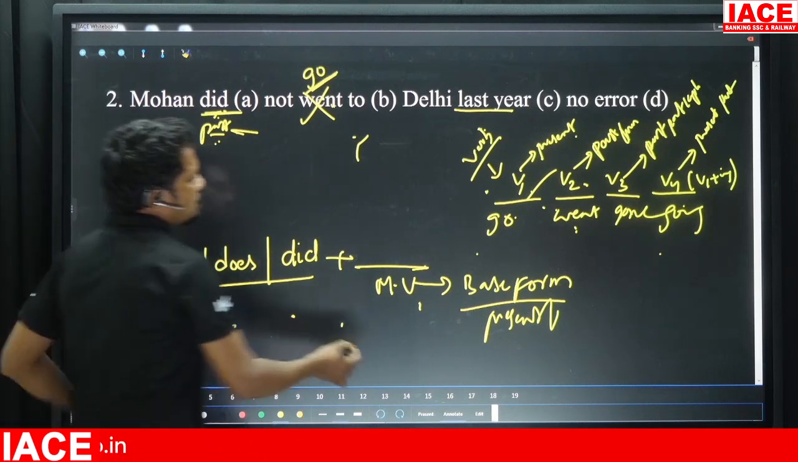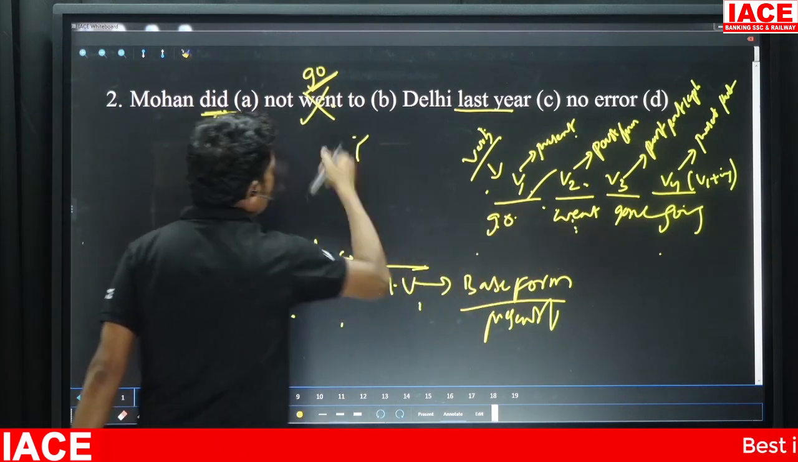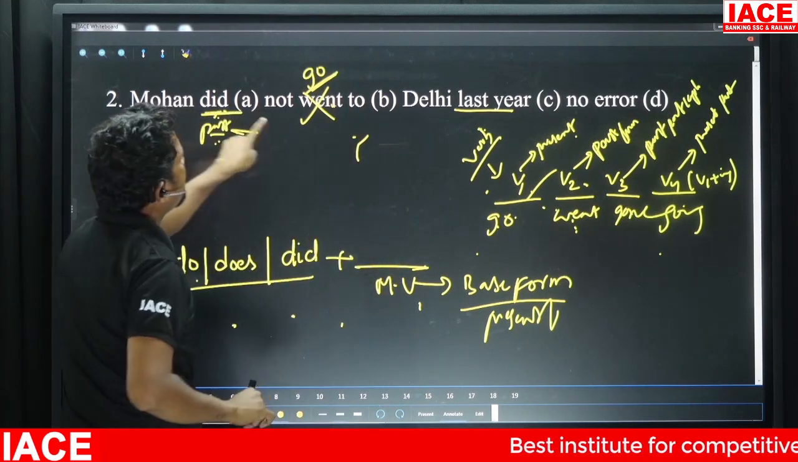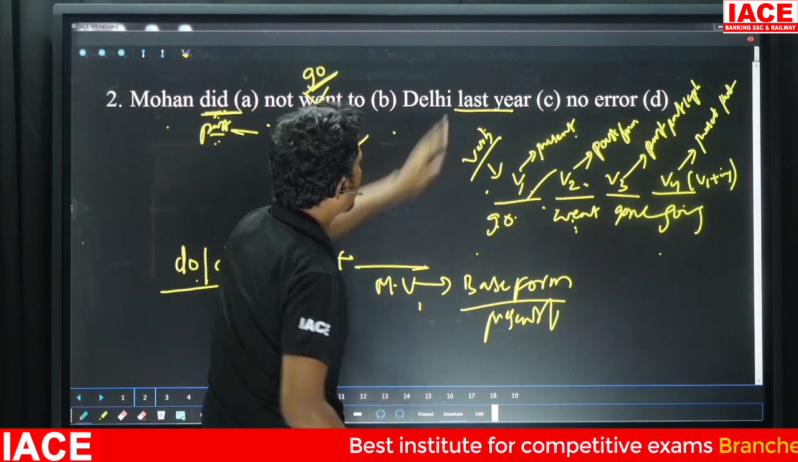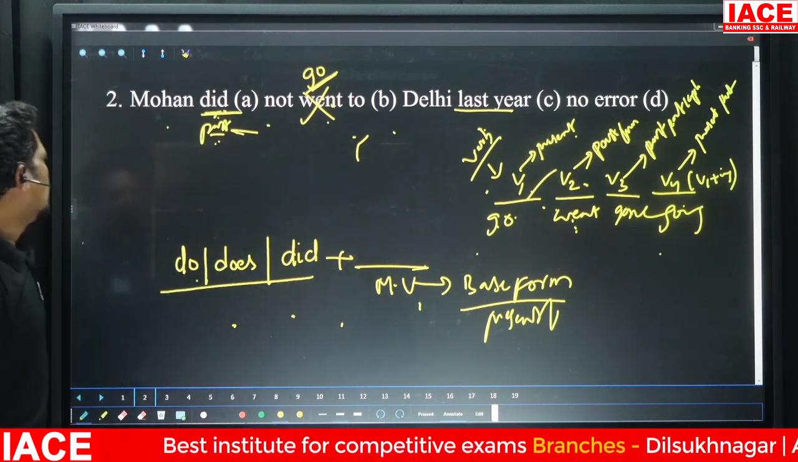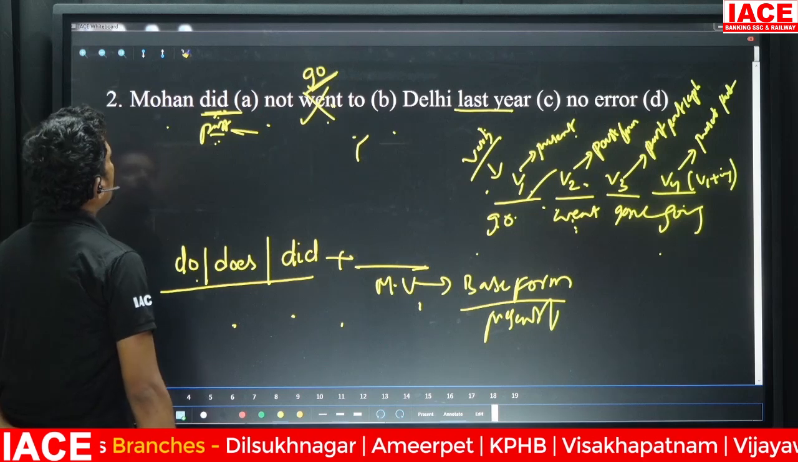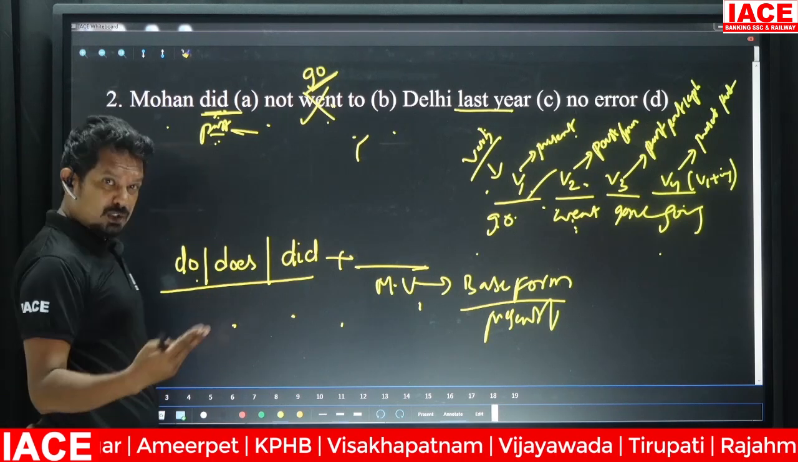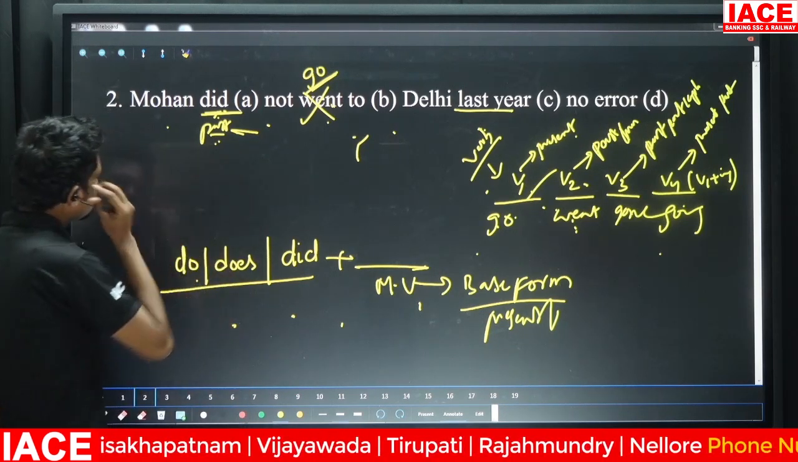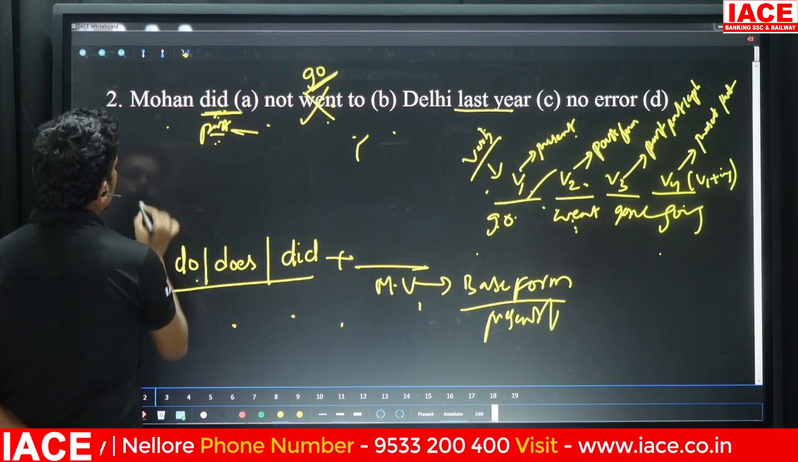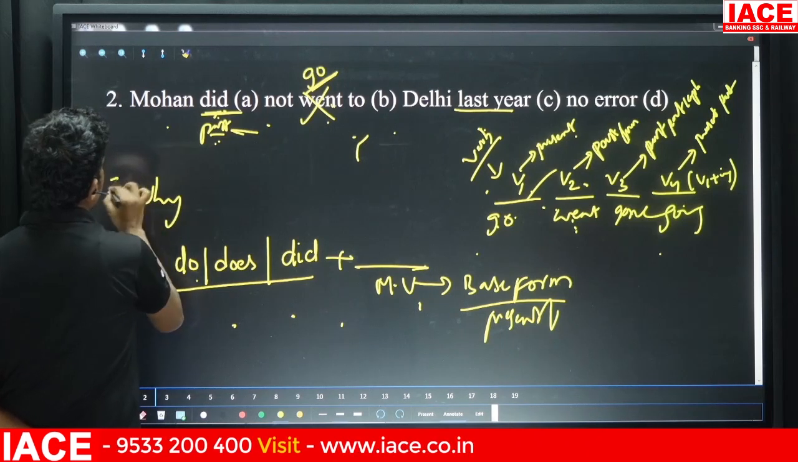So what is the base form of "went"? Go. So, Mohan did not go to Delhi last year. This is your answer. And let me write another sentence here so that we'd come to know whether we have understood or not. Right, so answer this question.